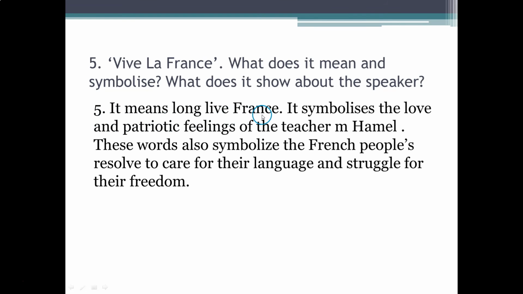It means long live France. It symbolizes the love and patriotic feelings of the teacher, Monsieur Emile. The words also symbolize the French people's resolve to care for their language and struggle for their freedom.